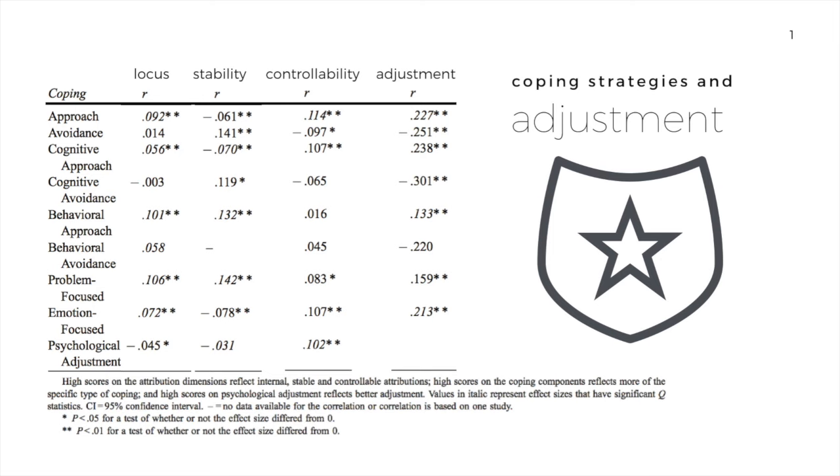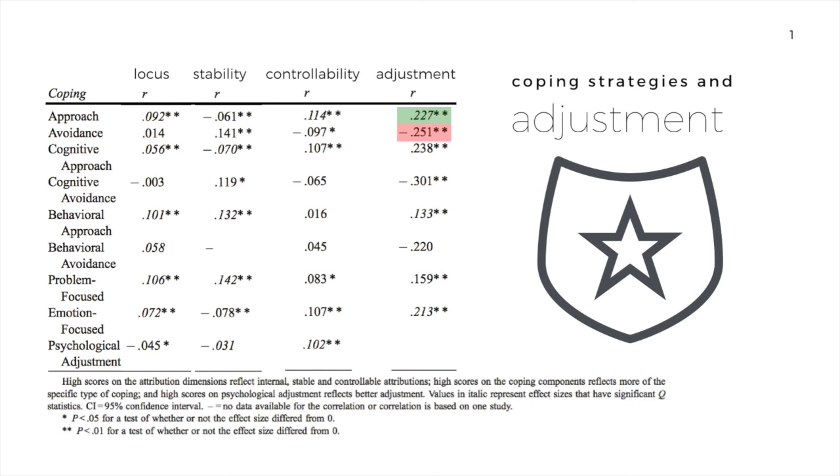But the first question is, how do these coping strategies influence adjustment? To do that, we need to look all the way over here on the right-hand side. Remember the standards that 2 asterisks means that it's significant at the 0.01 level and 1 at the 0.05 level. If we start by looking at the things that increase psychological adjustment, that is, the ones that have a significant positive correlation, approach coping leads to better psychological adjustment. On the other hand, avoidance coping leads to worse psychological adjustment.